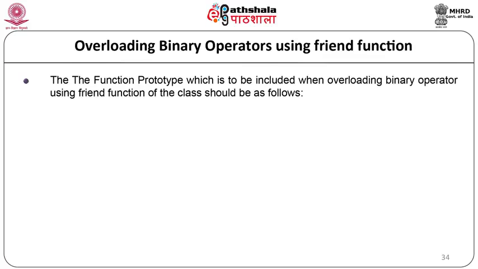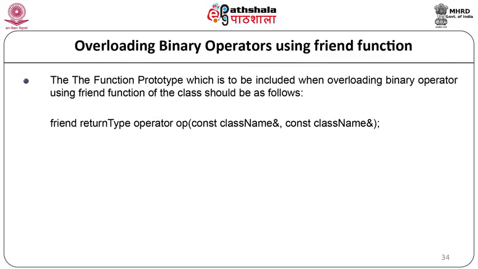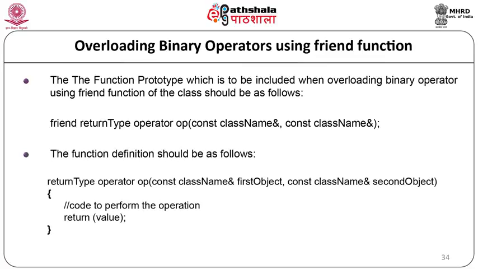The function prototype to be included for overloading the binary operator is: friend return type operator op (arguments). The function definition should be done as follows: return type operator op (argument list) and the code of that function.